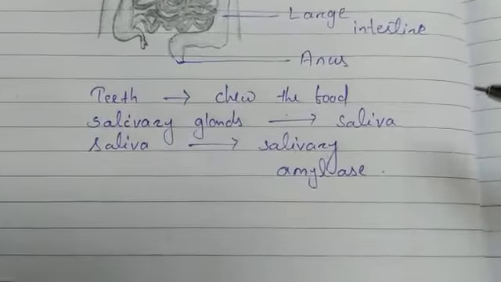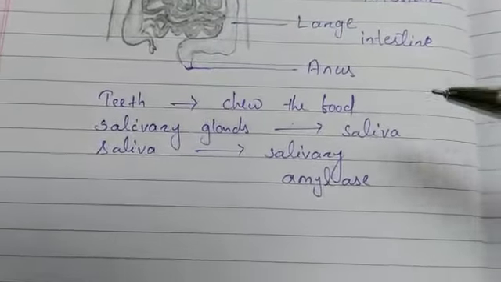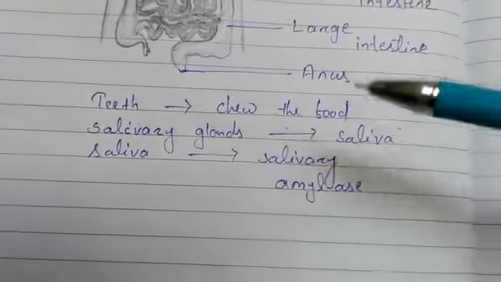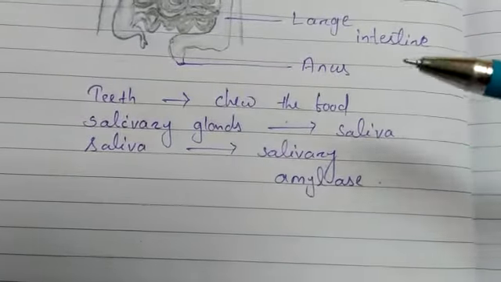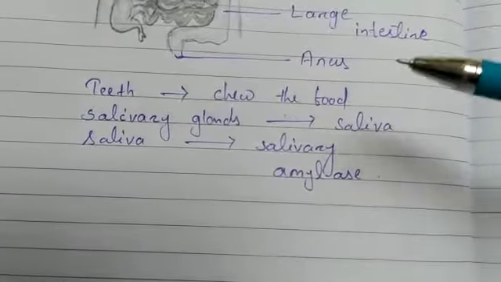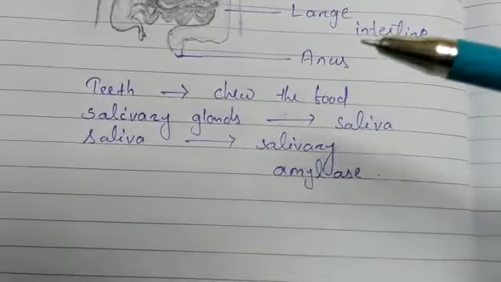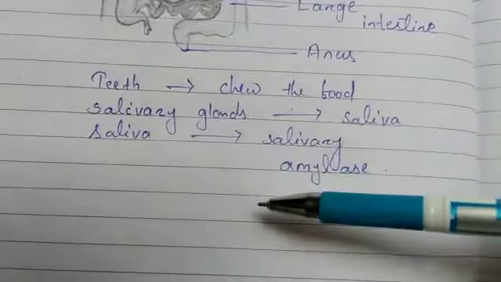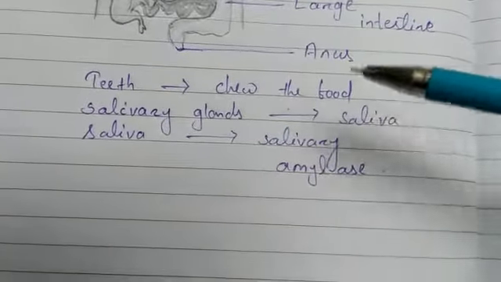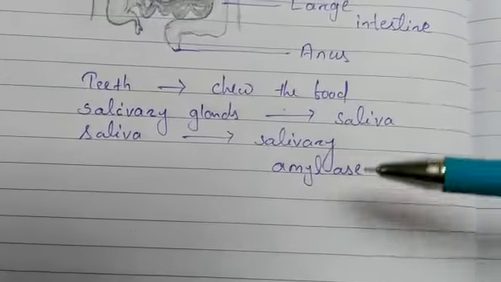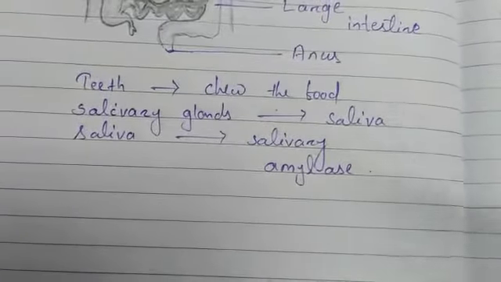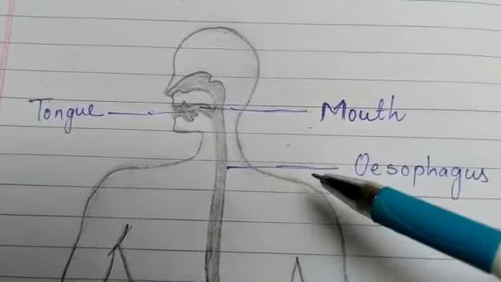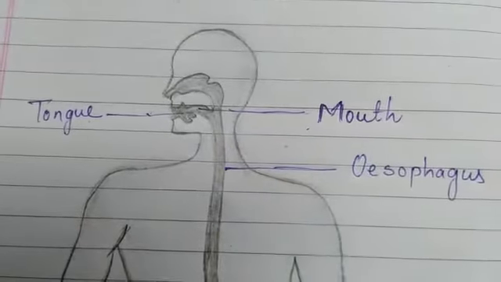So first of all the food is taken into the mouth and then chewed by the teeth. We have different types of teeth, so we use our teeth to chew the food, and in the mouth the saliva is secreted by the salivary glands. The food is mixed with the saliva to make it moist and soft. Saliva also contains the enzyme salivary amylase, which breaks down the complex starch to simple sugar. Here the food is mixed thoroughly with the saliva and moved around the mouth while chewing by the muscular organ called the tongue.